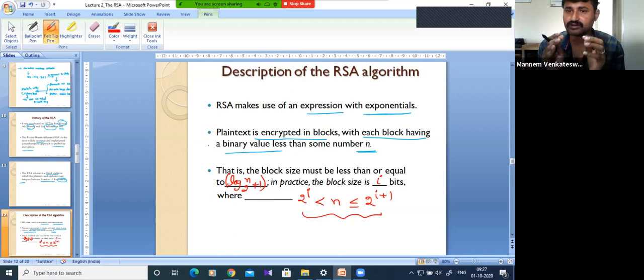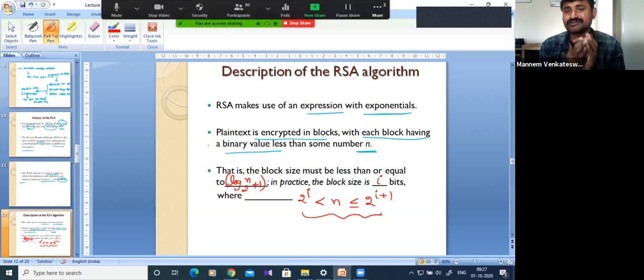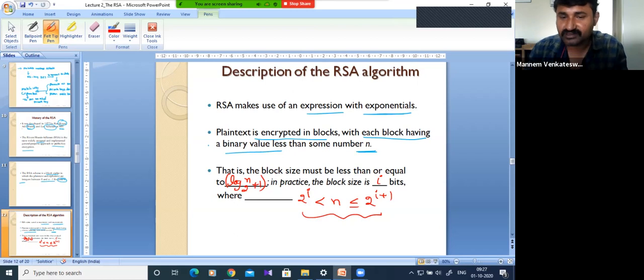Message block binary number must be less than some number n. But how to choose that number n? This is the condition: if I is equal to 10 or I is equal to 5. So we have to choose the number n like this. How to choose that, I will also explain.